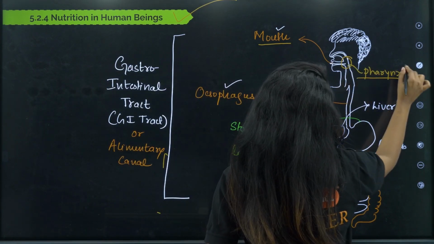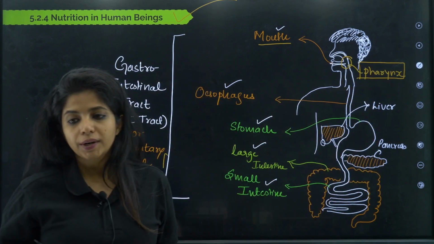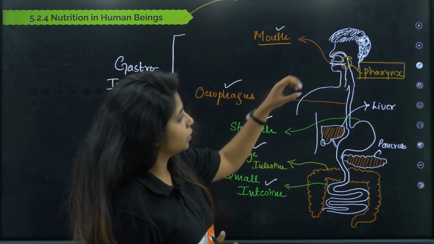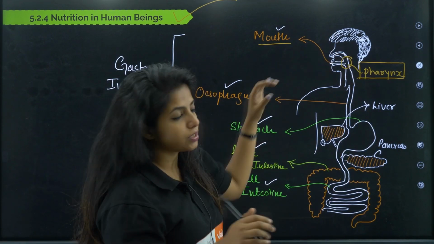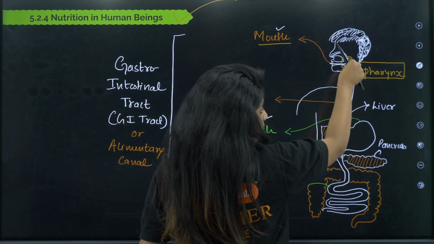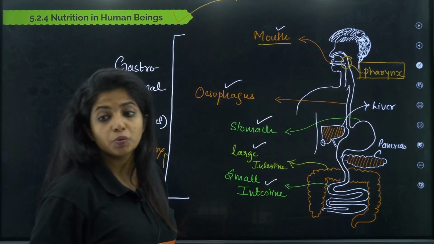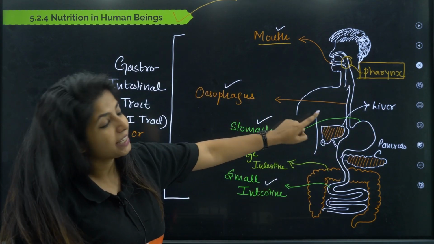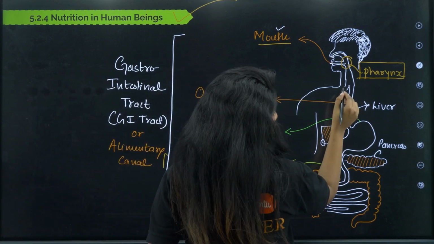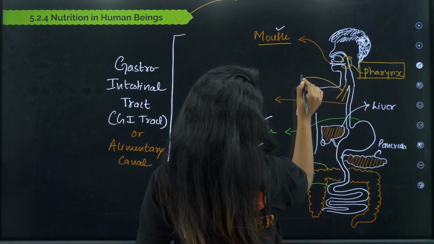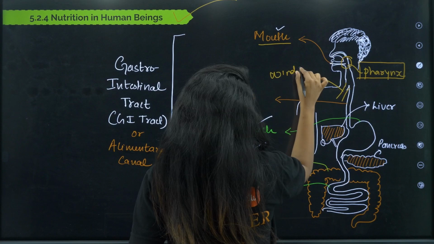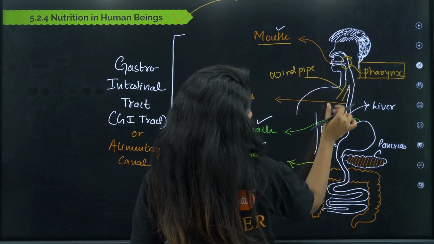What do you call this? Pharynx, my dear children. The pharynx later on moves down. It can be divided into two chambers. One is the food chamber that you see over here, which is known as the esophagus. The other one, which I have not drawn over here, is known as the windpipe. It travels and goes to the lungs.